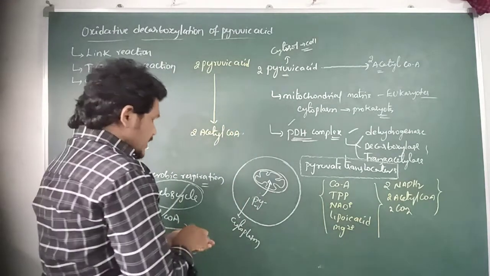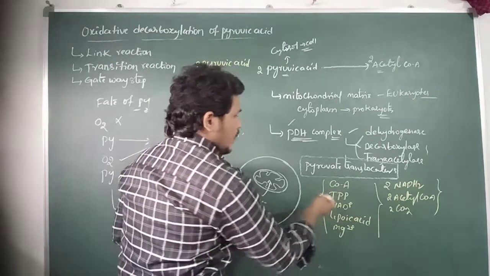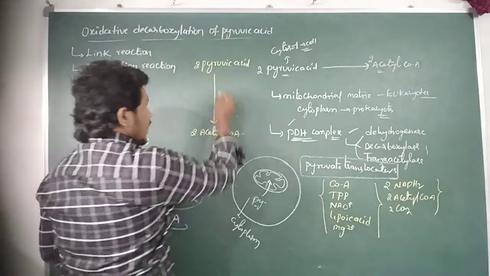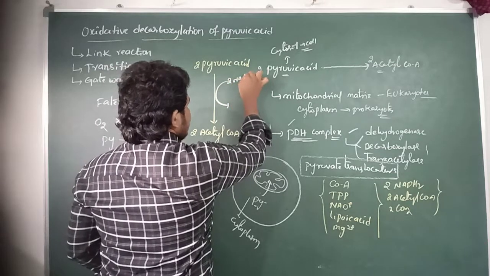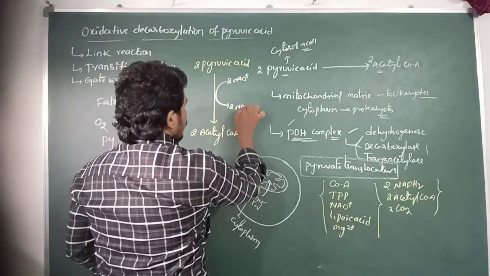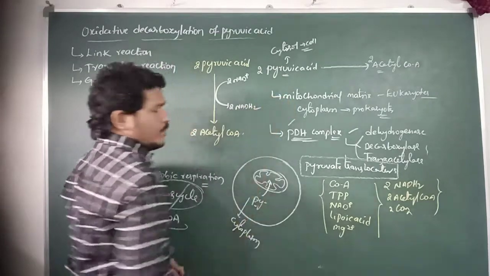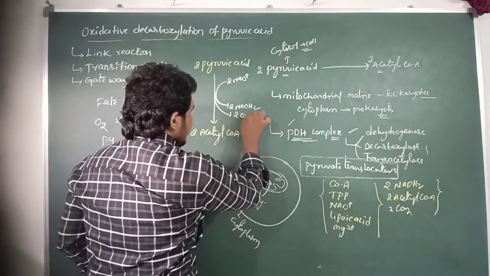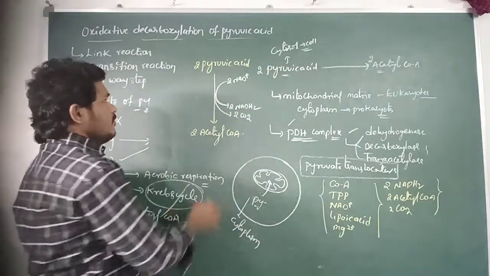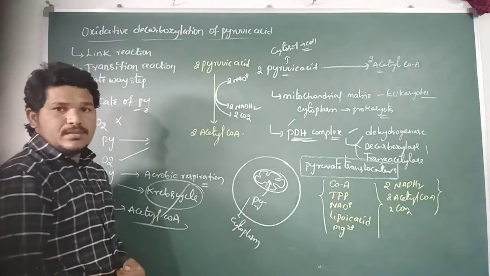So here in this reaction several cofactors and coenzymes are required. Two molecules of NAD+ are converted into two molecules of NADH2, and two molecules of carbon dioxide are also released from the pyruvic acid.